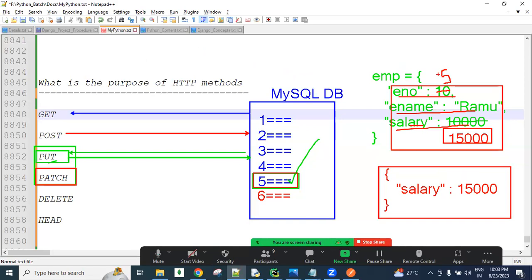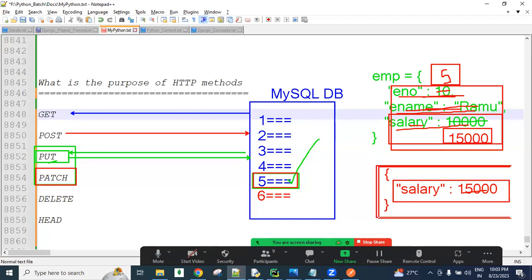Wherever that ID is, the salary column data is updated, and the remaining existing fields, employee number, name, address, and mobile number, stay as they are. Only the salary column is updated. This is possible using the PATCH method. Understood? That is the difference between PUT and PATCH. Later we will discuss more.